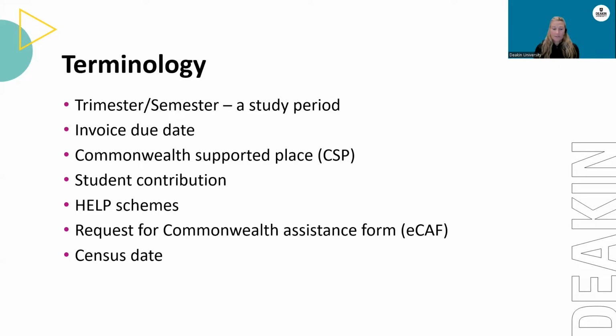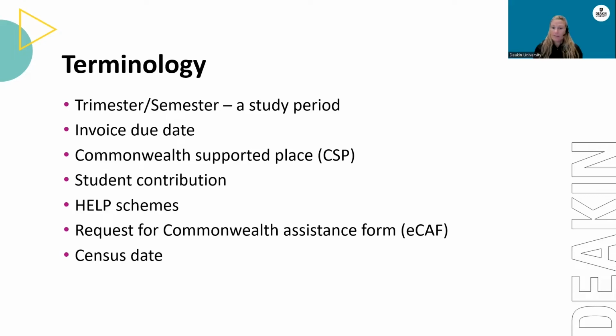Help schemes. Help is a loan offered by the Australian government. If you choose to pay your fees via a Help loan, the Commonwealth Government pays your tuition fee or student contribution directly to Deakin. This amount is then reported to the Australian Taxation Office and becomes your Help debt. Request for Commonwealth Assistance form.